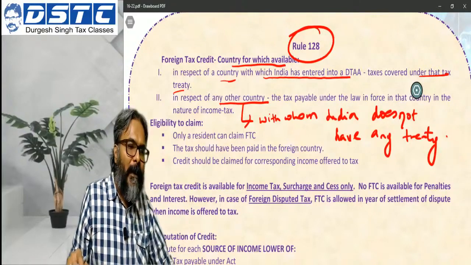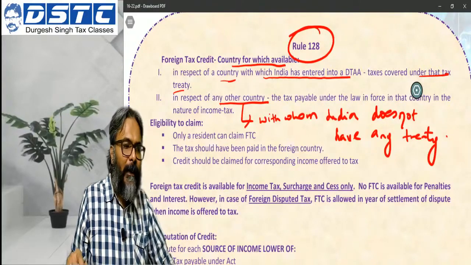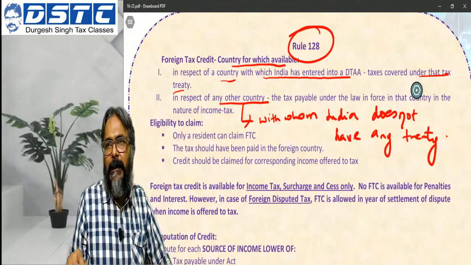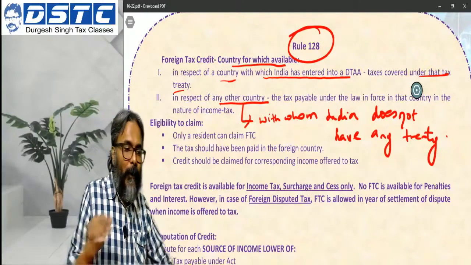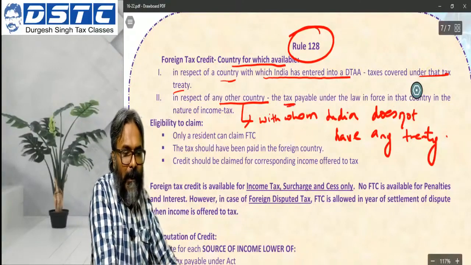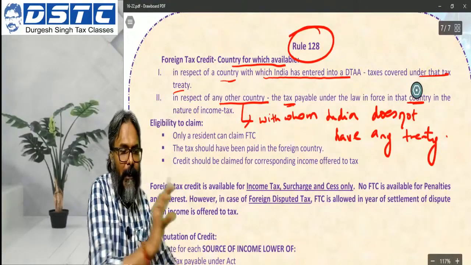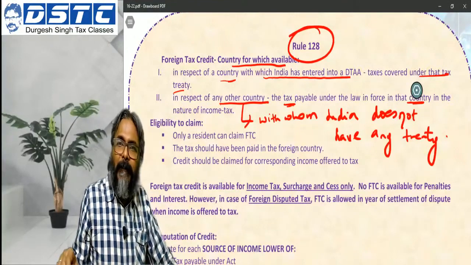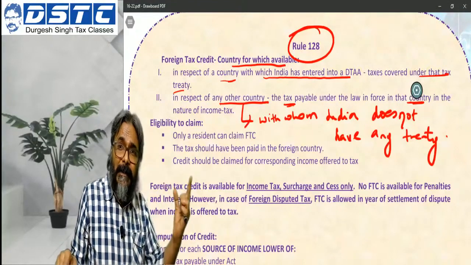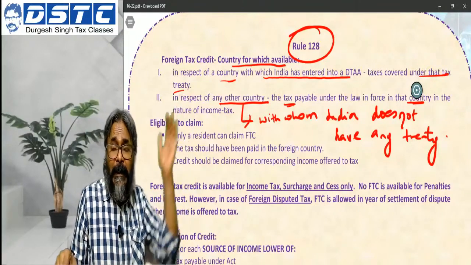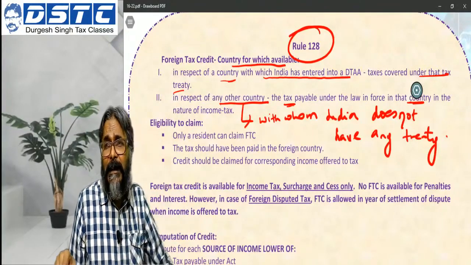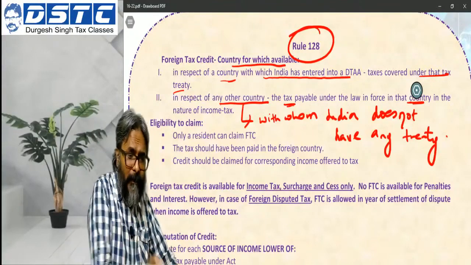The tax payable under the law in force in that country in the nature of income tax. So even where a treaty doesn't exist, whatever income tax is charged in the foreign country will be subject to the tax credit under this particular rule.